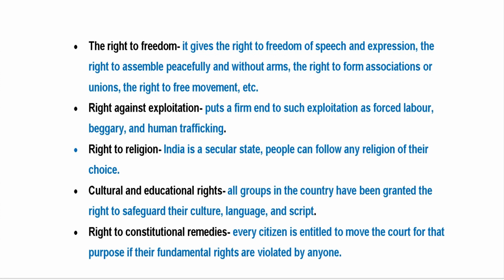So whatever rights are going to be violated, you can appeal in the court under that particular fundamental right. At the same time, if any of the rights we have discussed right now is going to be violated, you can appeal in the court under the right to constitutional remedies as well. So you can see that these fundamental rights are going to give you protection.